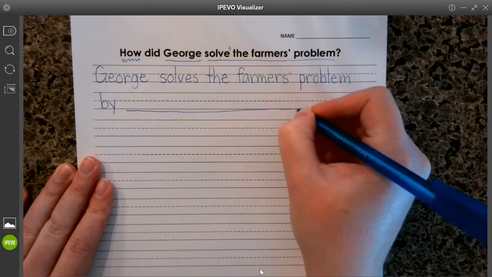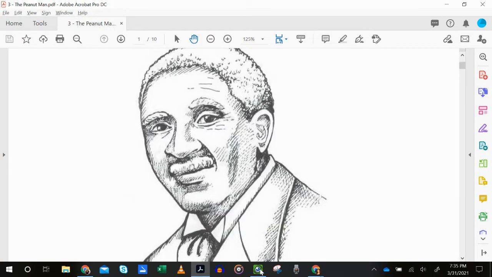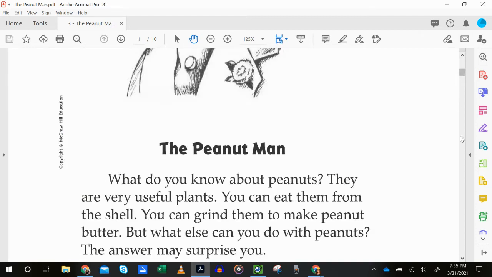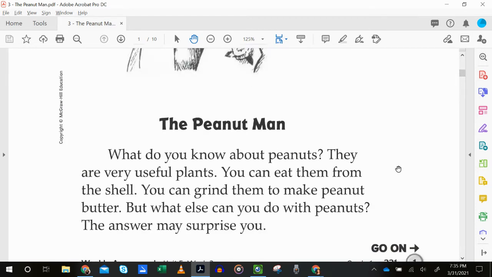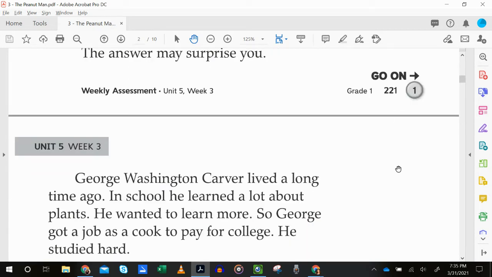Remember, you can go back and listen to or read the story to help you find where it talked about that. Let's glance at it together just as a reminder. Okay, so here was our Peanut Man. Oh, don't need to go that fast. At the beginning, it's just asking about what you know about peanuts.